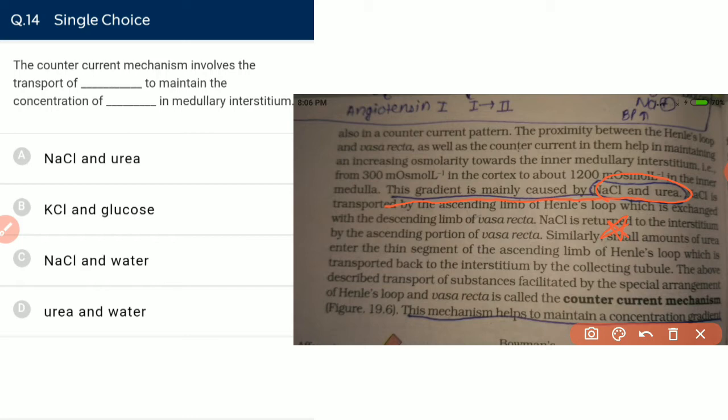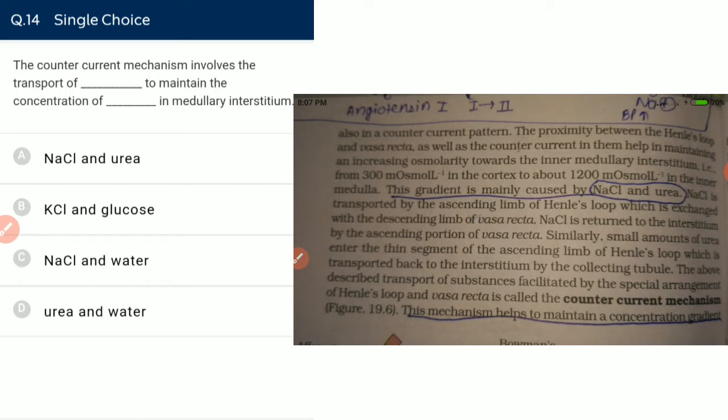NaCl is absorbed by the ascending limb of the loop of Henle, and urea is transmitted from the collecting tubules, which maintains the concentration gradient in the medullary interstitium.